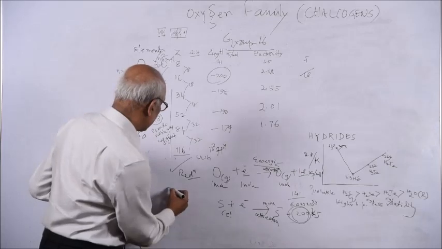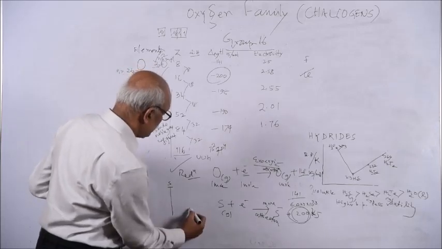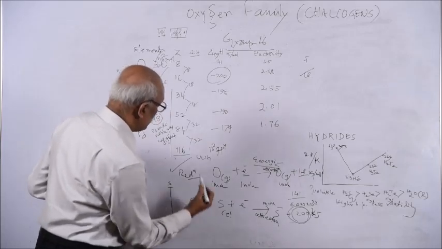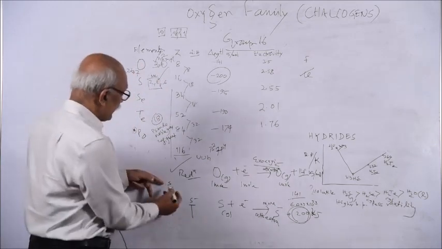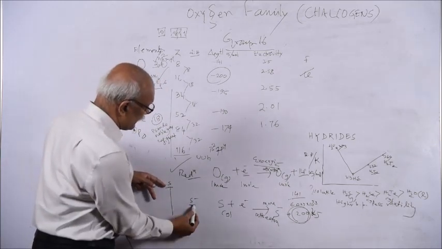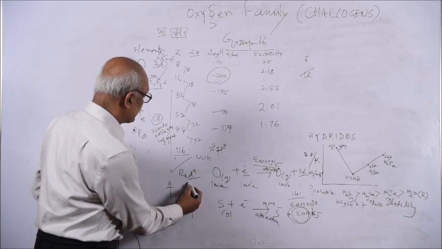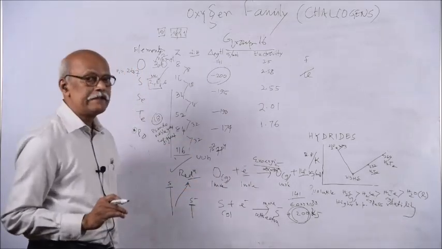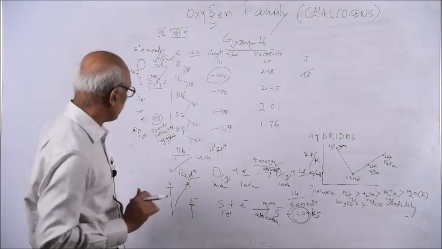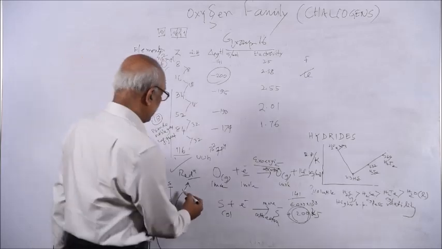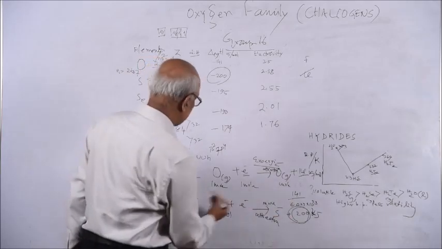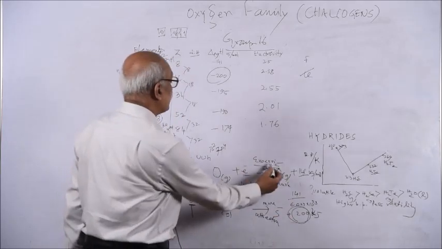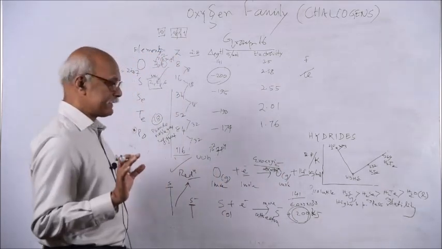Initially, if this is the energy, in case of sulfur the energy of sulfide will be like this. The initial energy is more, the final energy is less. So energy will be released to the surroundings. In this case more energy is released, so more attraction; less energy is released, less attraction.